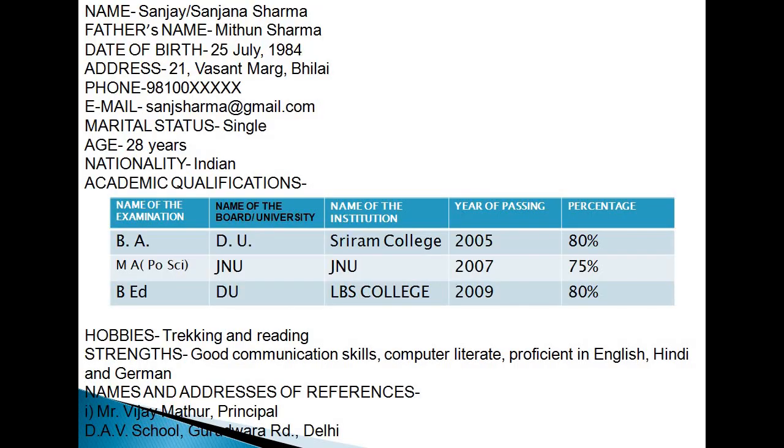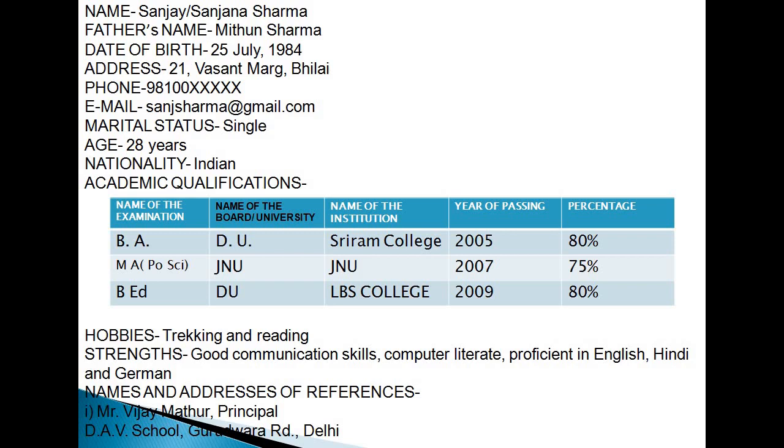And now this is the biodata, dear children. Name Sanjay or Sanjana Sharma, father's name Mithun Sharma, date of birth 25 July 1984, your address is given, your phone number is given, email ID is given, marital status is single, age 28 years, nationality Indian, academic qualifications. Then you mention them, like this: BA you did from DU, Sri Ram College, year 2005, MA Political Science from JNU, B.Ed you did from DU.